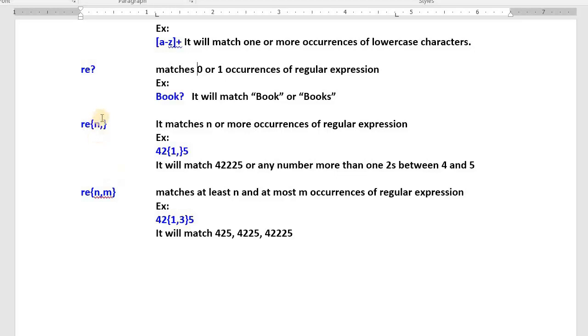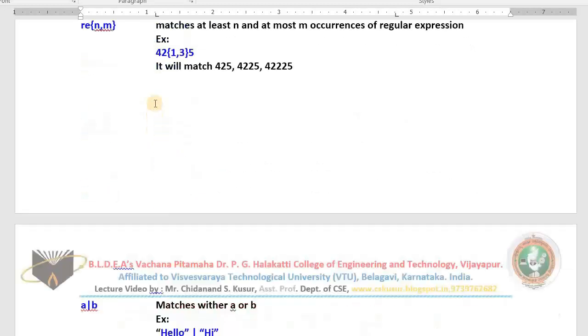Next one is RE{n} means what? Matches n or more occurrences of regular expression. 42 and in flower bracket 1 comma: this flower bracket is before, flower bracket 2 is there. Compulsory 2 must be only once. 2 must be 1 times or more times. That means it will match 4, 2, 2, 2, 2, 5 or any number of 2's between 4 and 5. To understand this example, first I explain you the program, then only you understand, otherwise you will not understand. Okay, I explain you the program.